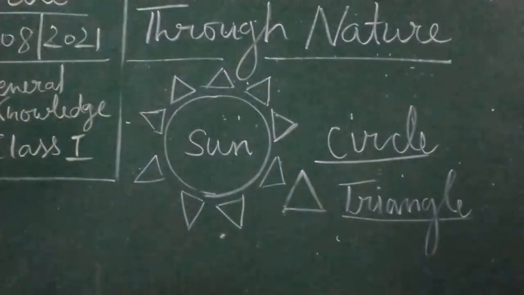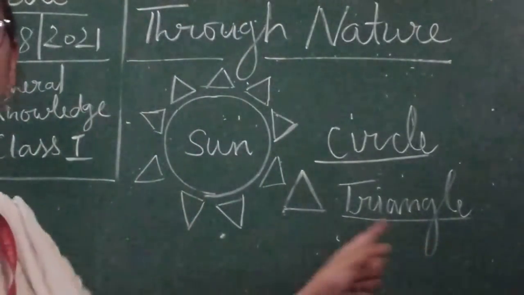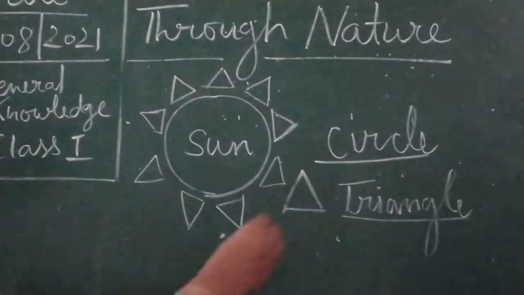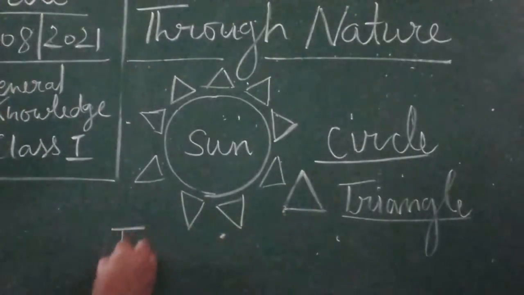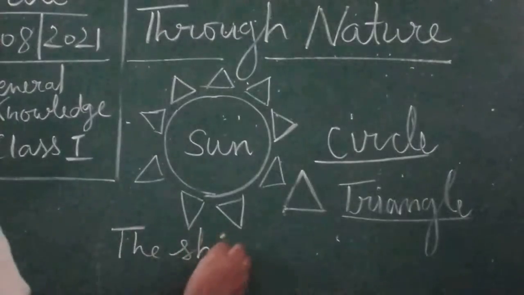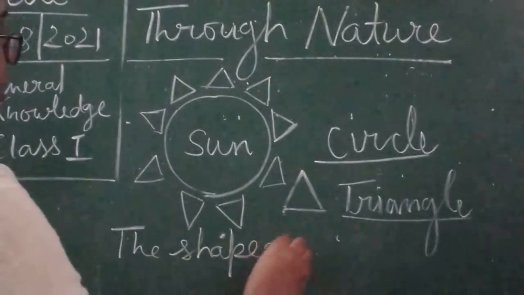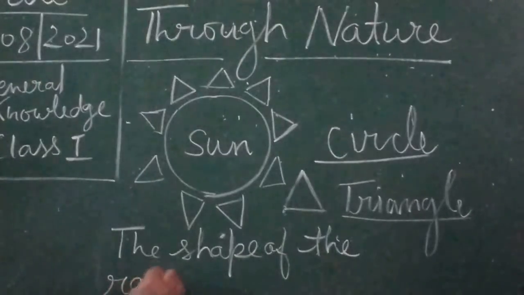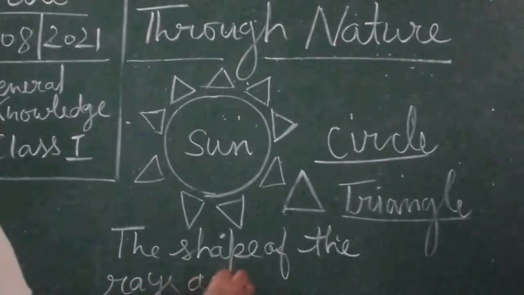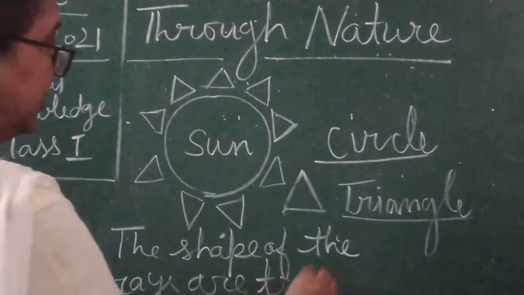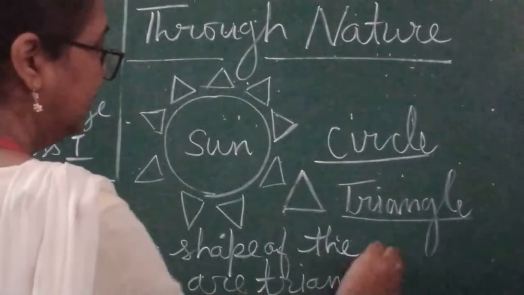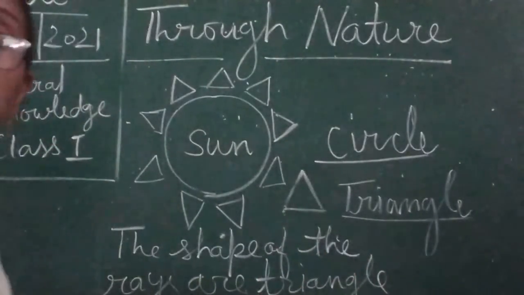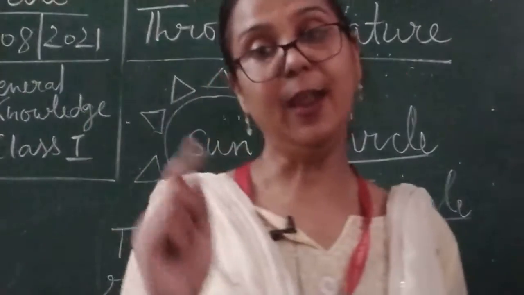Now here, children, you can see triangle. The shape, I write over here, the shape of the rays are triangle. Okay, the shape of the rays are triangle.